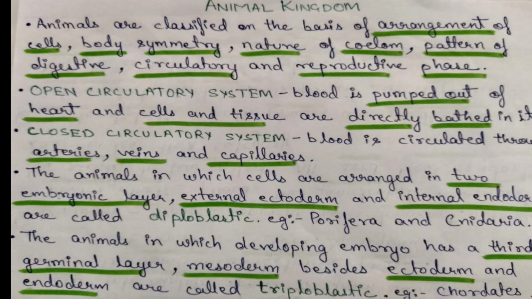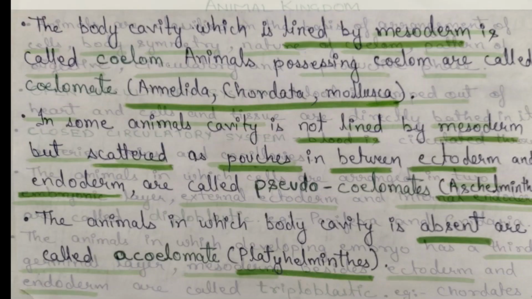The animals in which cells are arranged in two embryonic layers, external ectoderm and internal endoderm, are called diploblastic. So organisms which have two germinal layers or embryonic layers, ectoderm and endoderm, are known as diploblastic. Examples are Porifera and Cnidaria. The animals in which the developing embryo has a third germinal layer, which is known as mesoderm, besides ectoderm and endoderm, are called triploblastic. Examples are chordates.